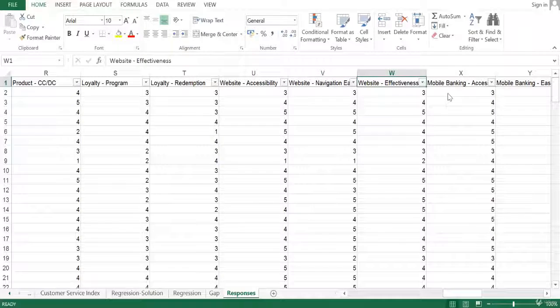So with respect to this, we are trying to capture the net banking facility which the bank currently provides, and how they would rate the website or net banking facility.